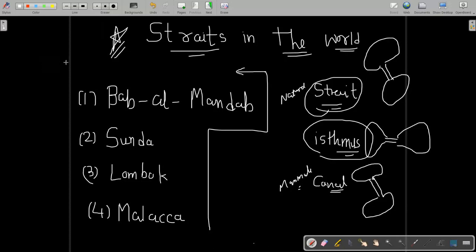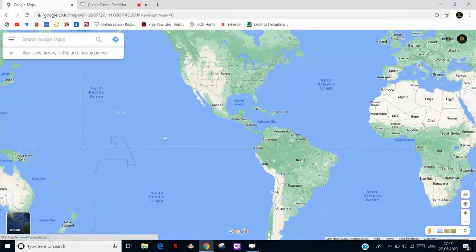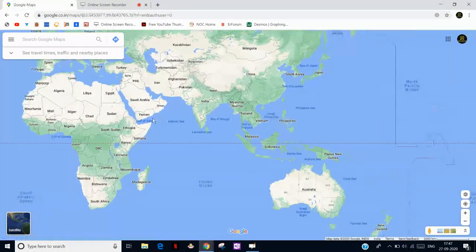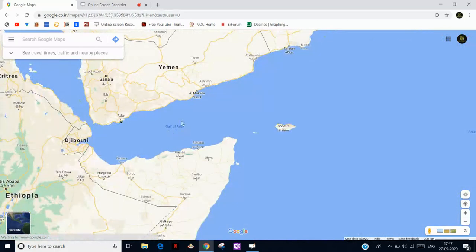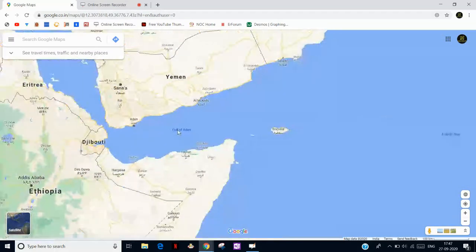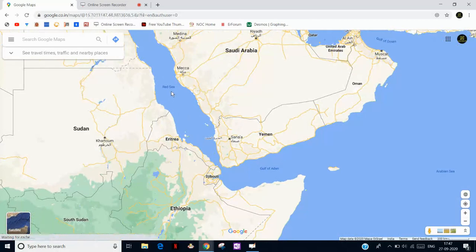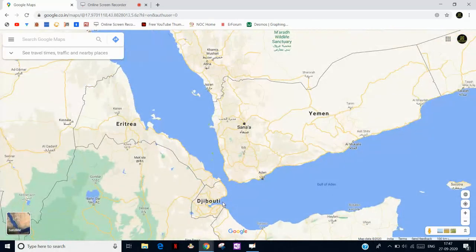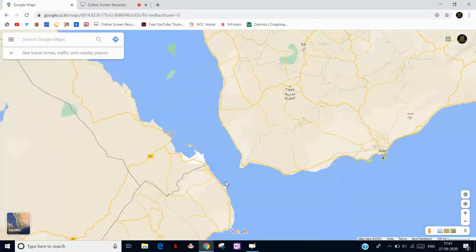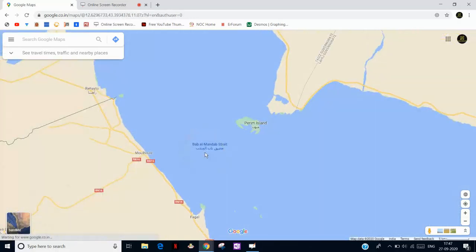So first we will look one by one at each and every strait, what its importance is, where it's located, and which two larger water bodies it separates. Okay, so first let's start with Bab al Mandab. Bab al Mandab is located in between the Gulf of Aden, here you can see, near the Horn of Africa, where the country Somalia is, and the Red Sea. It is located between Djibouti and Yemen. This is a small passage, the Bab al Mandab Strait, as you can see here.